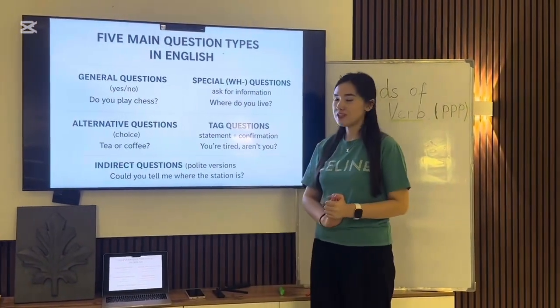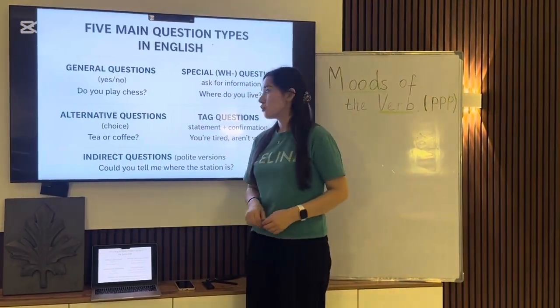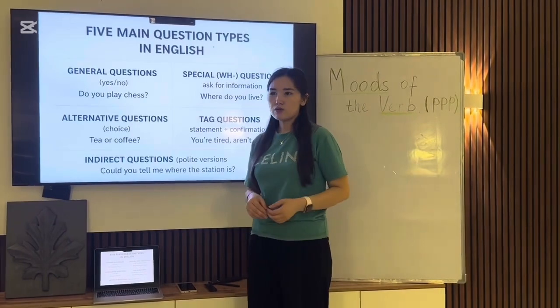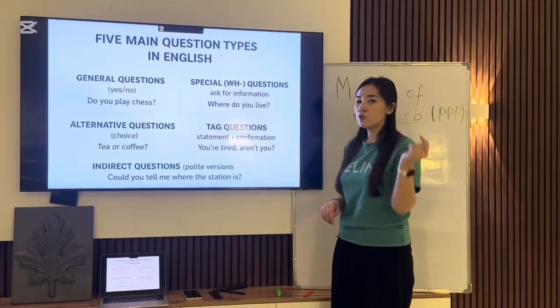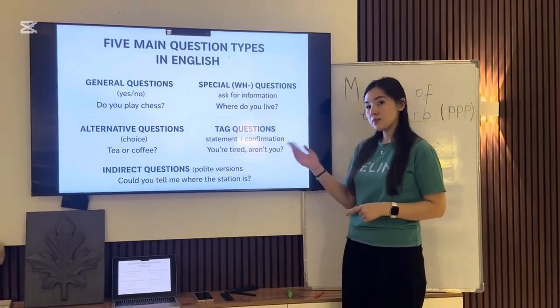5 main types of question. General questions, yes or no. Do you play chess? You answer yes, I do, or no, I don't. And special WH questions, which are always started with WH words. Where do you live? I live in Almaty, or something like that.